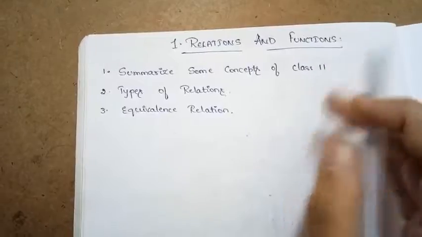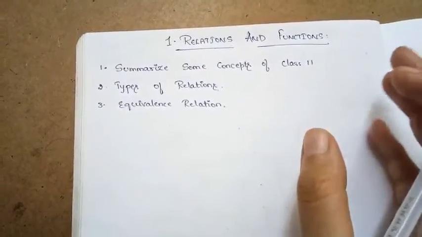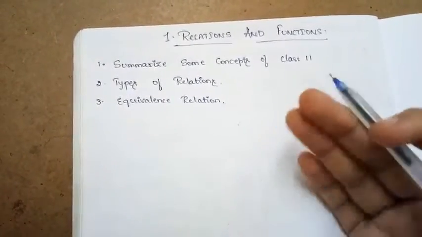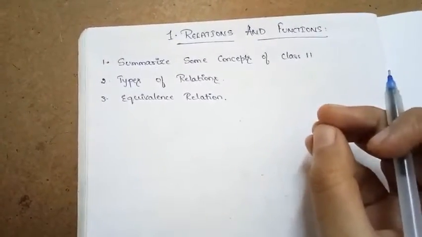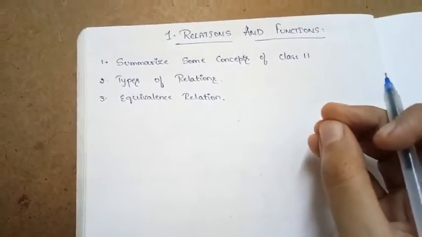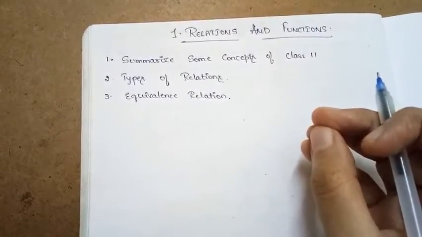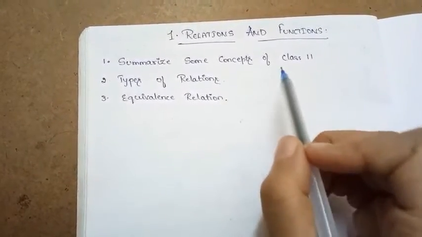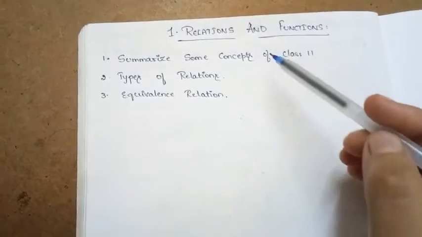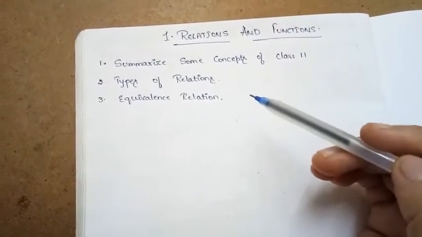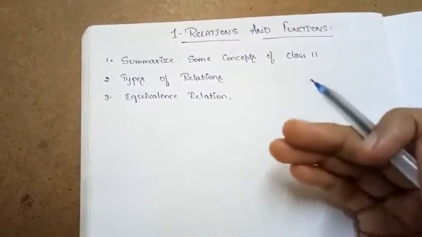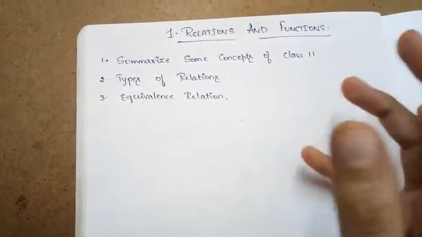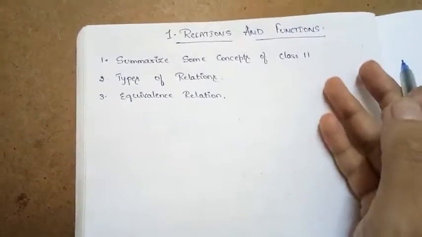So here, the relations and functions, instead of saying it is one of the difficult chapters, I would like to say that it is one of the chapters where you need to concentrate a bit more than the other, because a lot of concentration is required for you people to understand each and every concept. So instead of understanding in one take, you might take two or three rounds of brushing up the same concept. Later you might understand the concept.